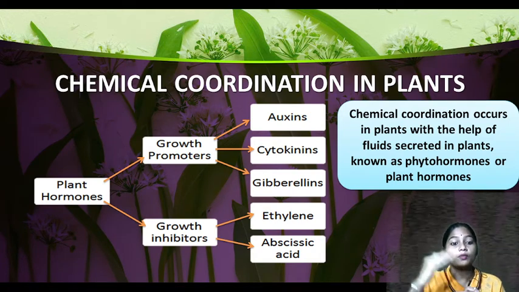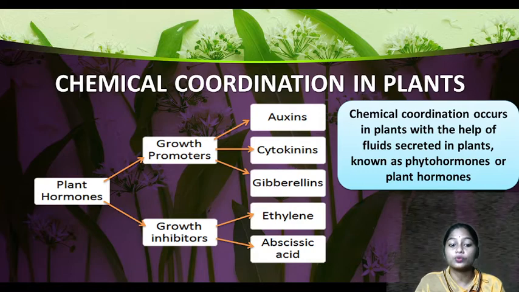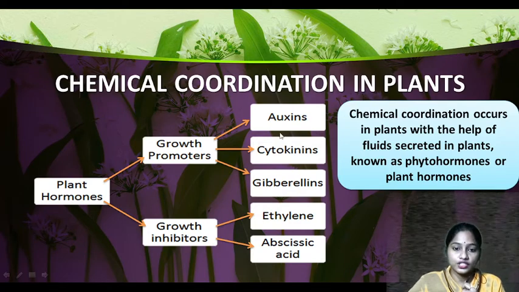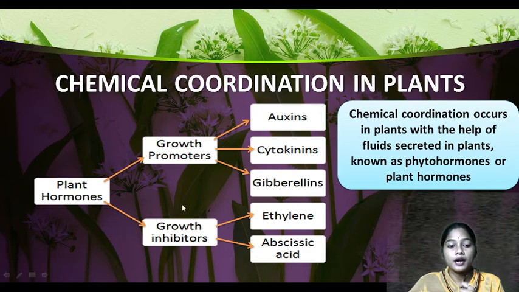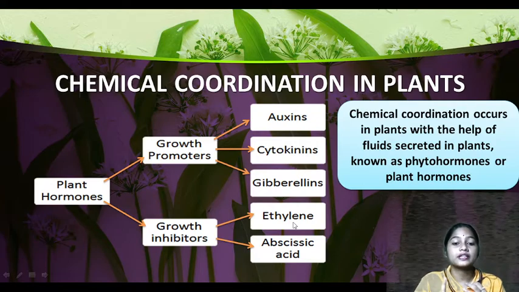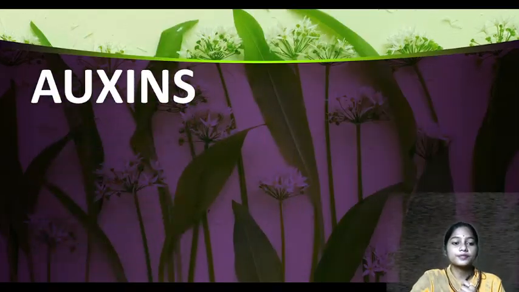One is growth promoter, which will help them to grow, and one is growth inhibitor, which will suppress the growth. Okay. So the growth promoters are auxins, cytokinins and gibberellins, right? But the growth inhibitors are ethylene and abscisic acid, about which we will be discussing their functions. So let's move ahead. Auxins.